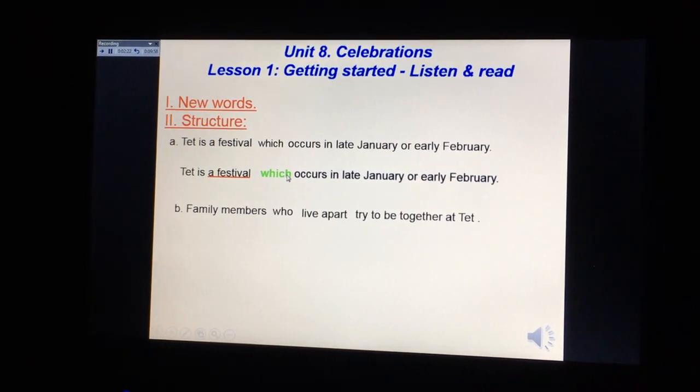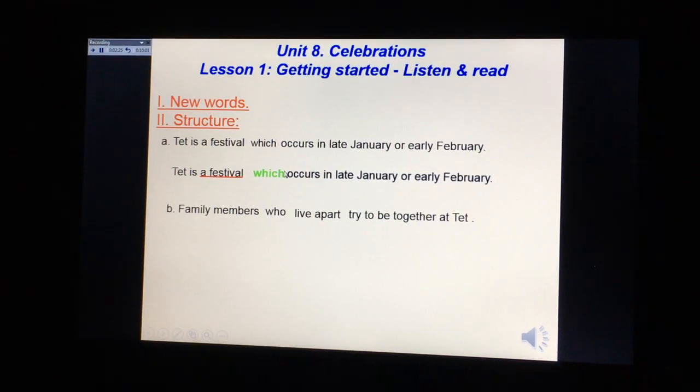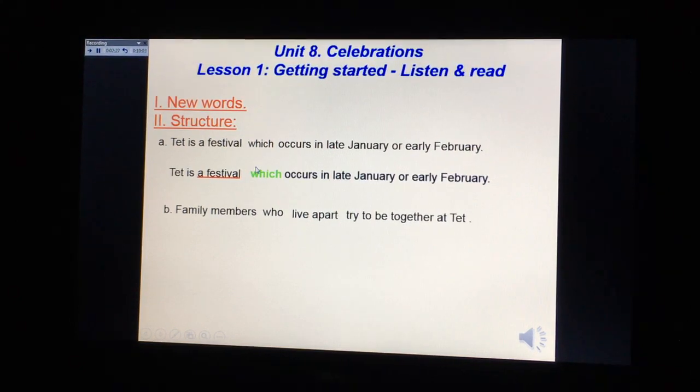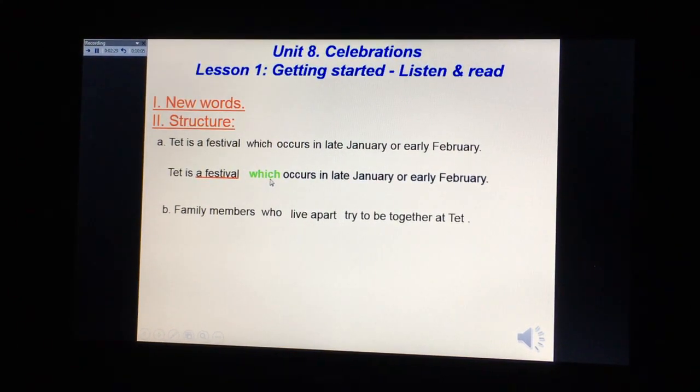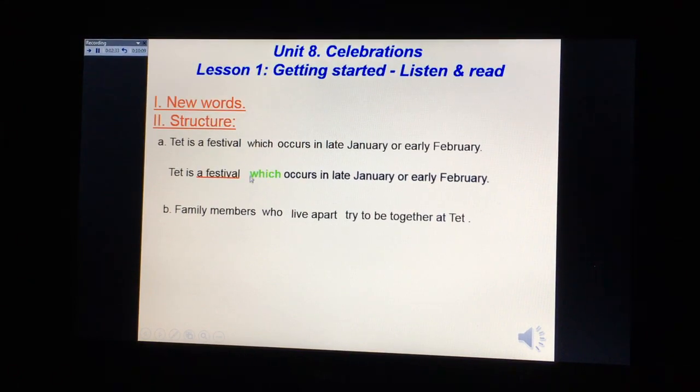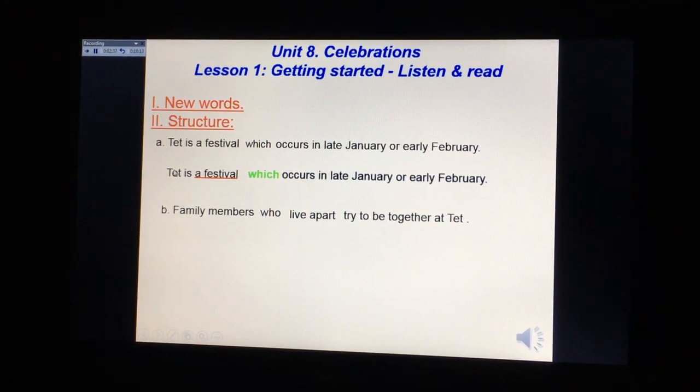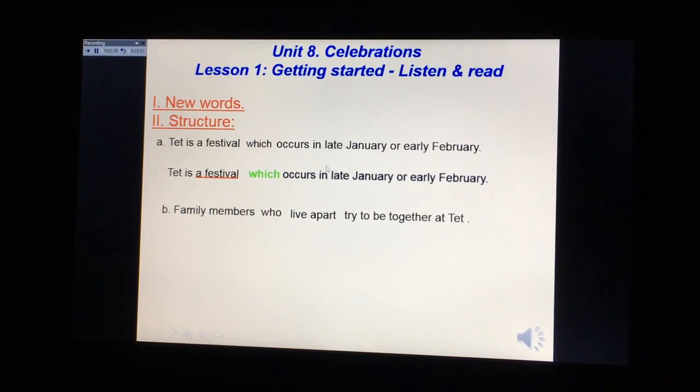Now we use "which" for the festival of the second sentence, and we connect it with a festival to make this sentence become only one sentence.